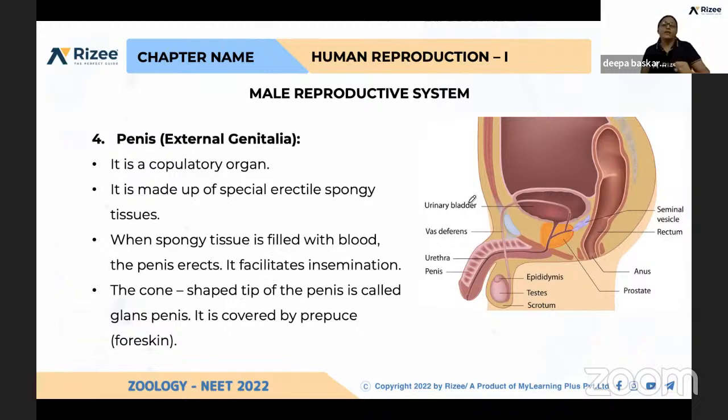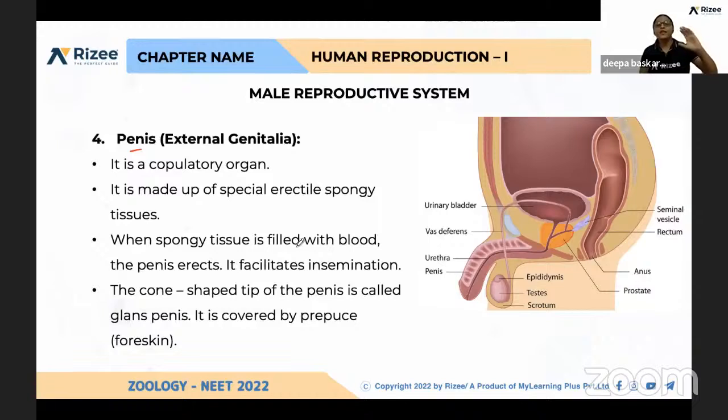The second is the prostate. How many in number? One in number. And what is the role? 30% of the seminal plasma is produced by the prostate. The third type of gland present in the male reproductive system is the corpus gland or bulbourethral gland. They are present in a pair and are pea-sized. Its role is neutralizing the urine. By producing an alkaline solution, the urine gets neutralized. And one more role is the lubrication process.